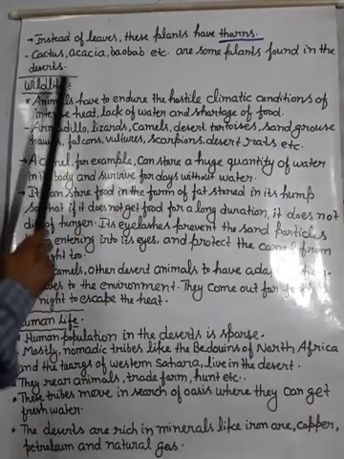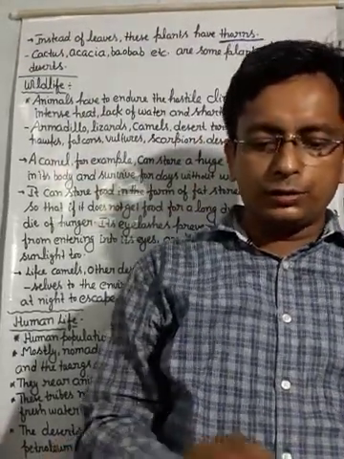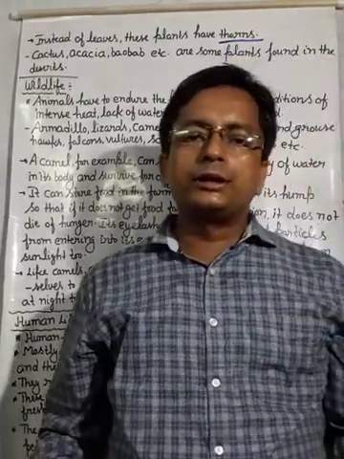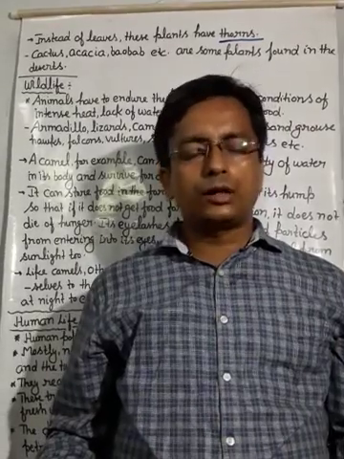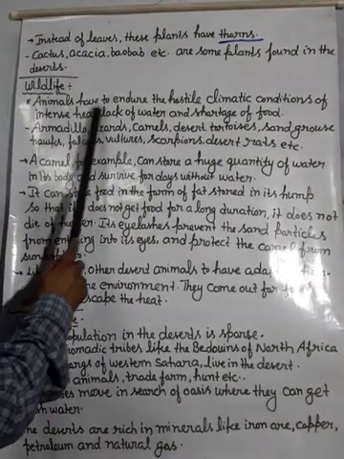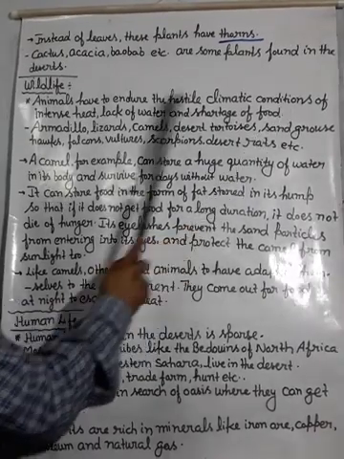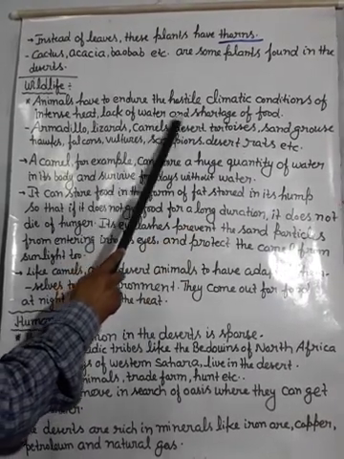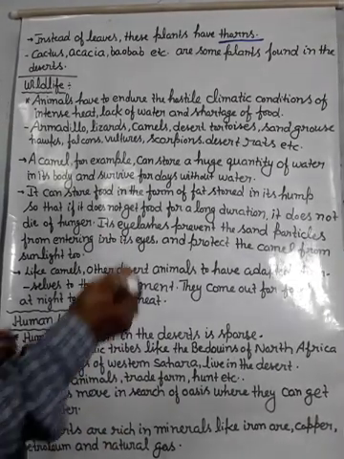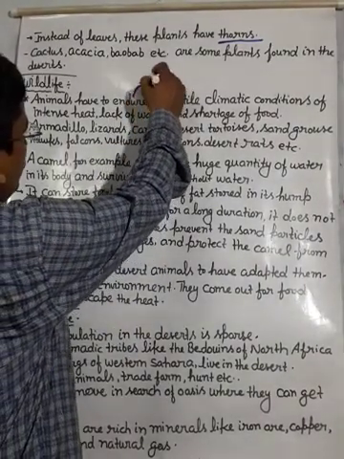Next we will discuss the wildlife. Wildlife means which type of animals are found in the desert region, where water scarcity is there, and in that situation which type of animal can survive. Let us see. Animals have to endure the hostile climatic conditions of intense heat, lack of water and shortage of food.